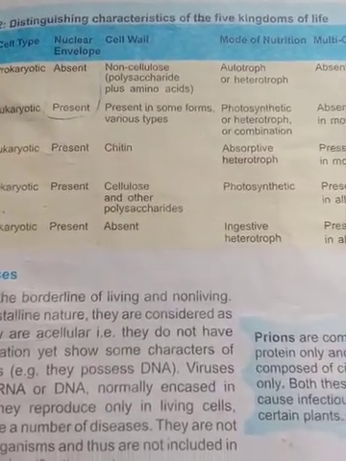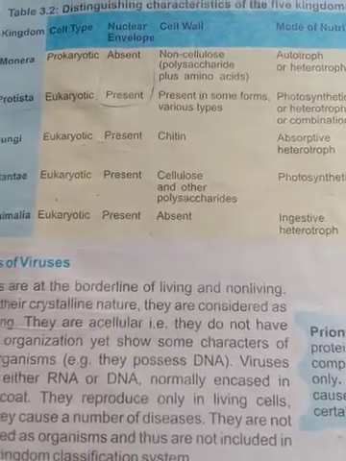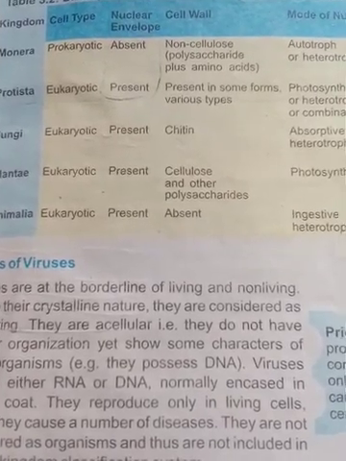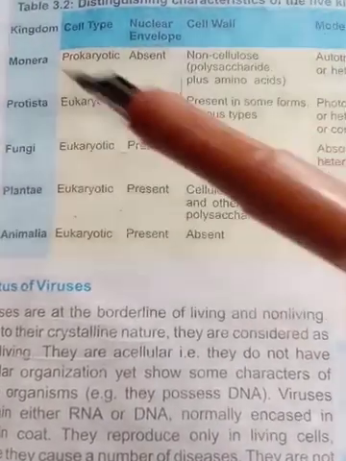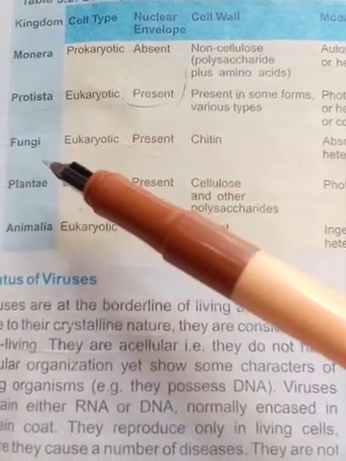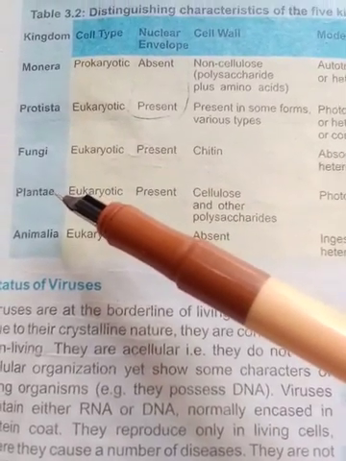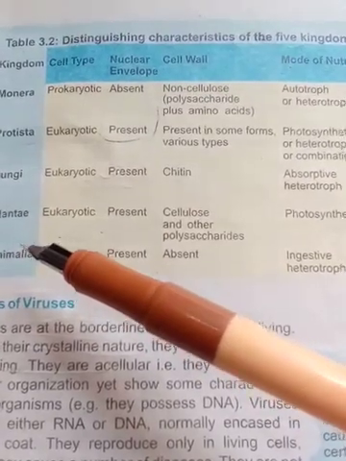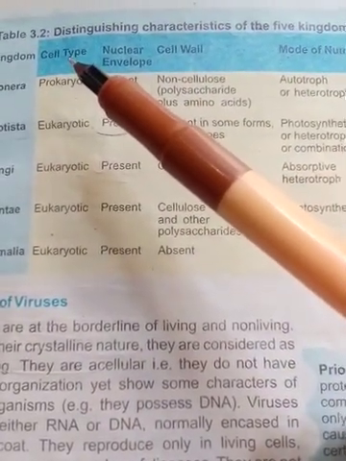Distinguishing characteristics mean the characteristics which differentiate the kingdoms among them. That is how the Monera differ from the Protista, how the Protista differ from fungi, and in the same way how the Plantae differ from the Animalia. How they differ in their features or characteristics.